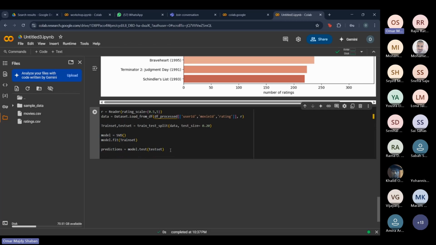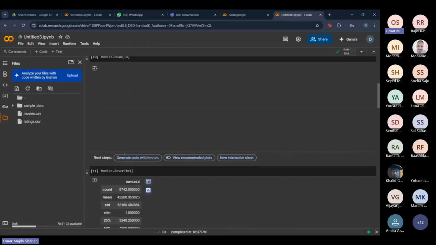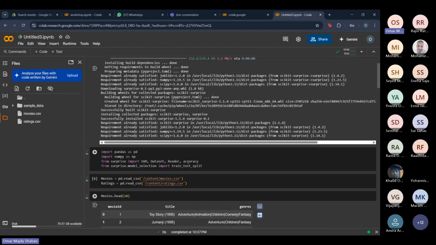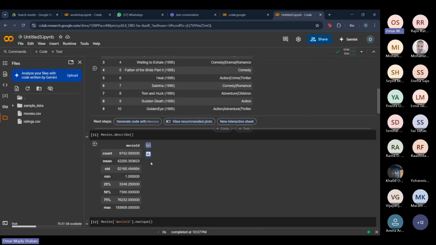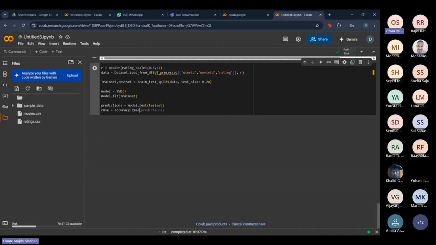And the last thing we're gonna do is use a measurement called the mean squared error, basically. I'll explain it real quick. Let's do the code first. So we are using the accuracy module, which we imported at the start of this workshop, and we're gonna use this measurement, which is the root mean squared error, and we're gonna pass the actual values.